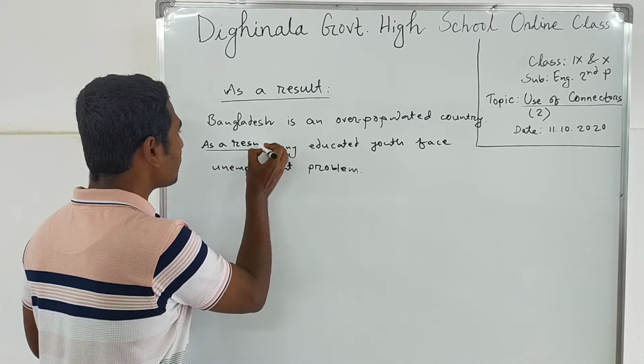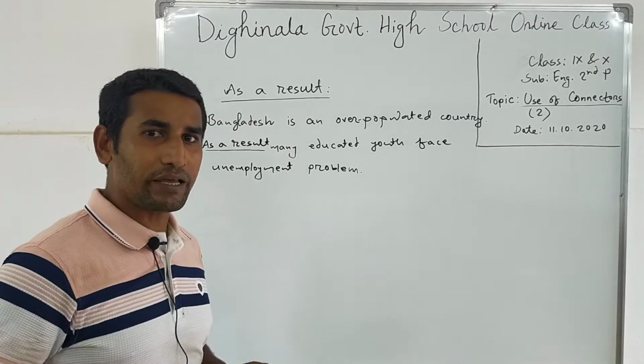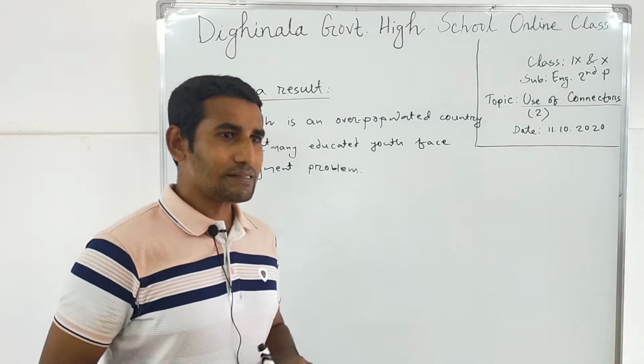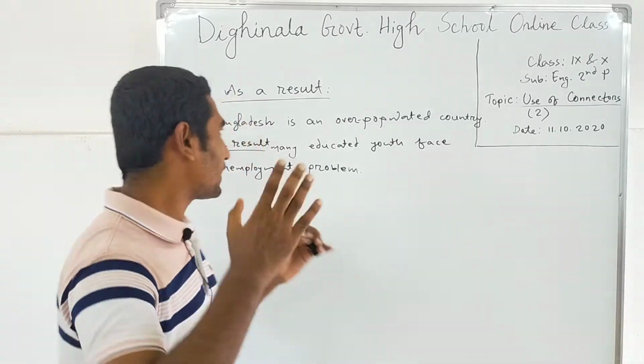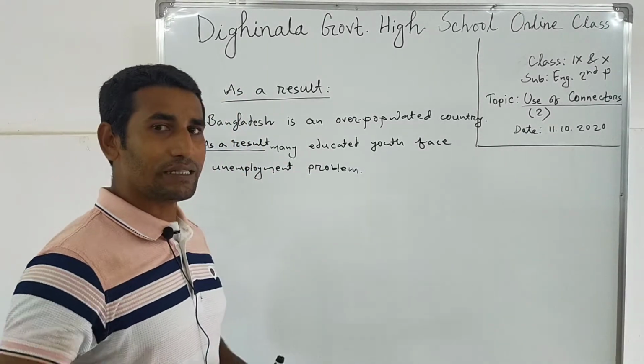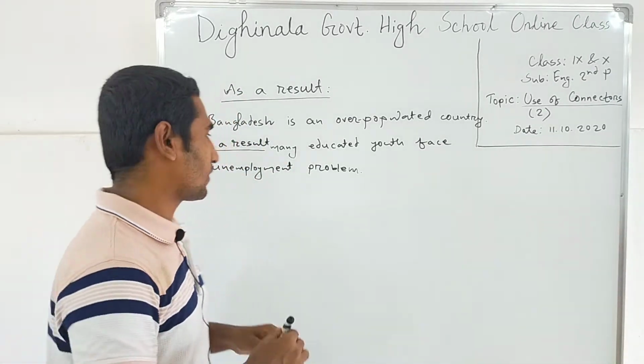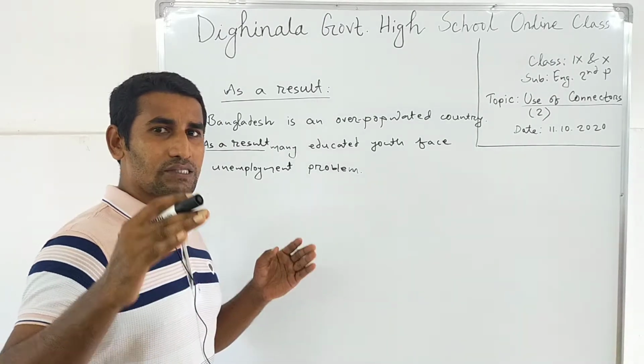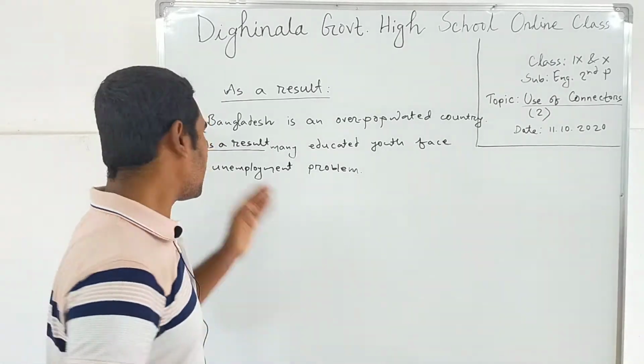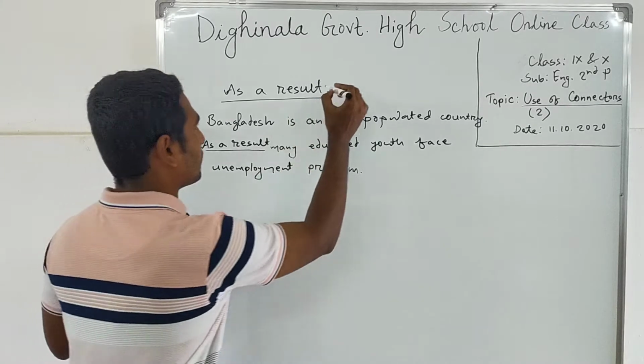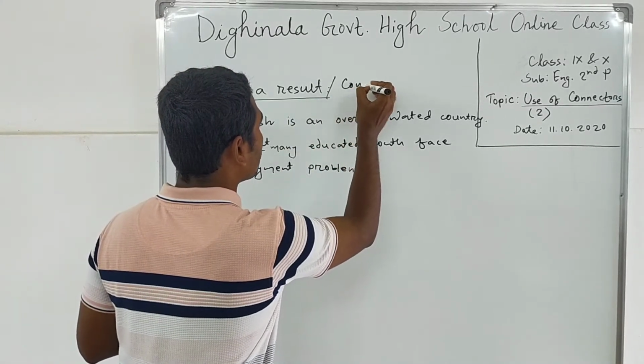There is another similar connector, that is consequently. So you can use consequently in the place of as a result.